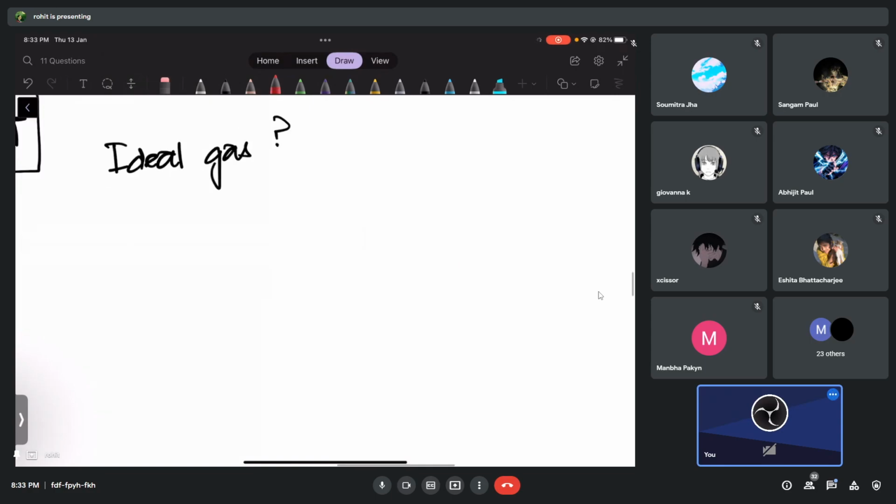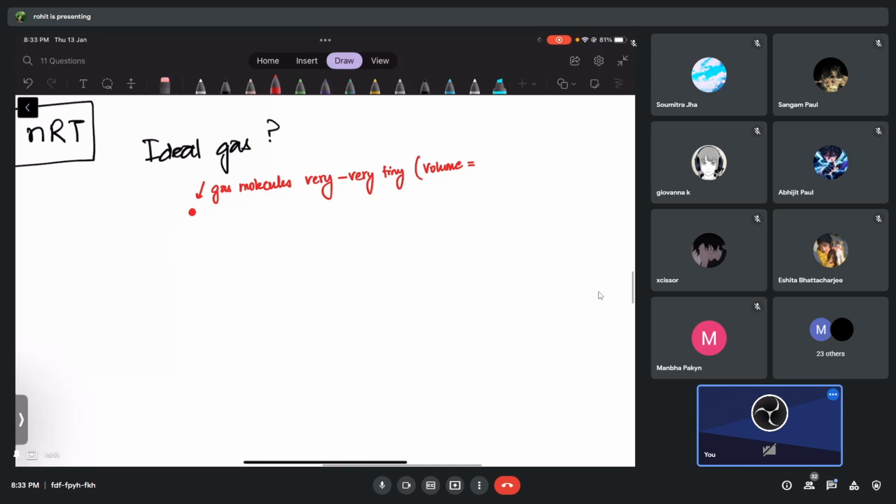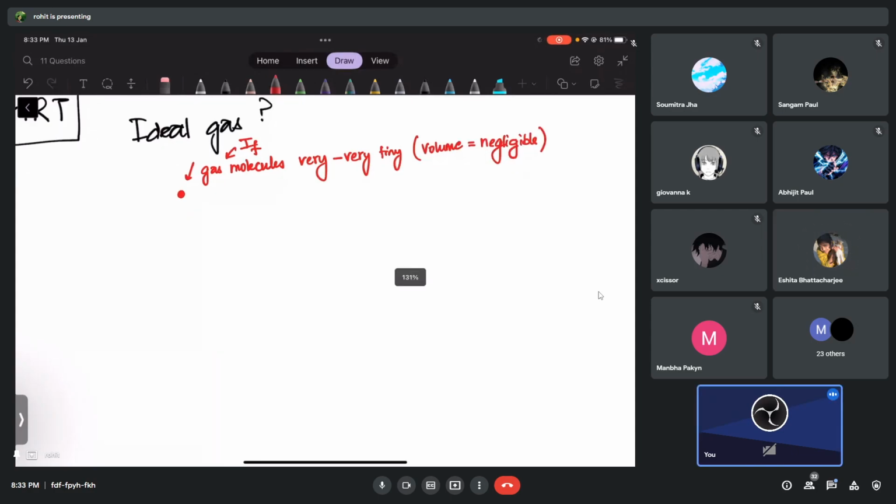If I have a gas, which I can imagine, the gas molecules are very, very tiny. So what kind of volume do they have, guys? What do you think? Very big volume or negligible volume? If the gas molecules are very, very tiny, then their volume is negligible. Negligible compared to what?